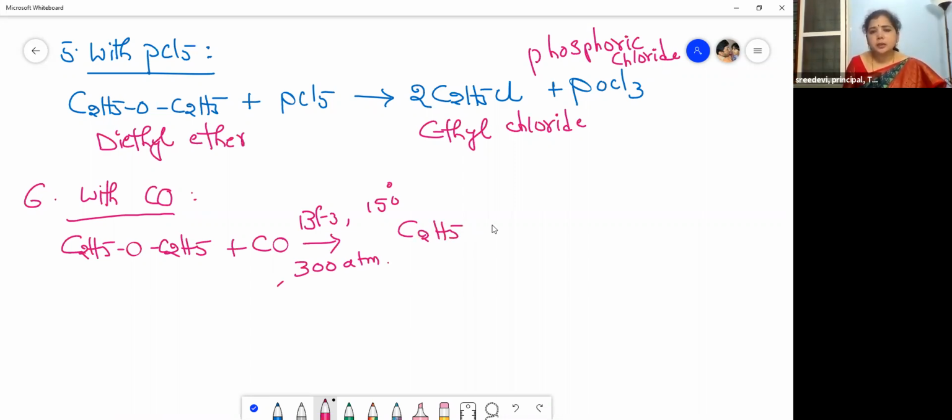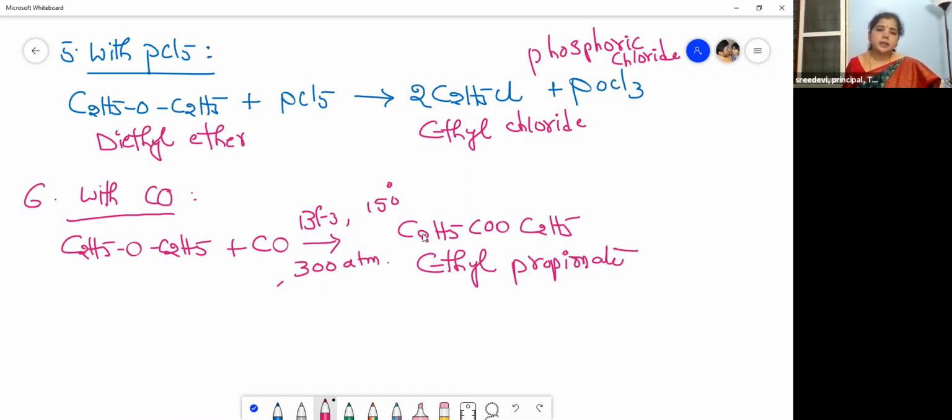C2H5COOC2H5. Okay, right? So this is our ethyl propionate. This is our ethyl group, and this is C2 plus 1, 3. Ethyl propionate. What is it? It is an ester.